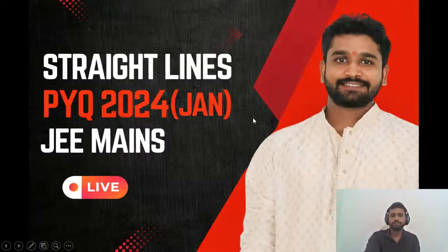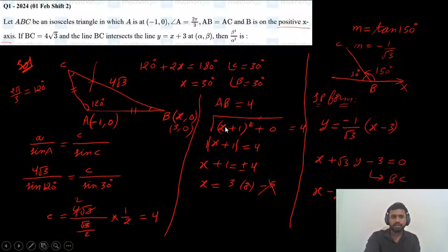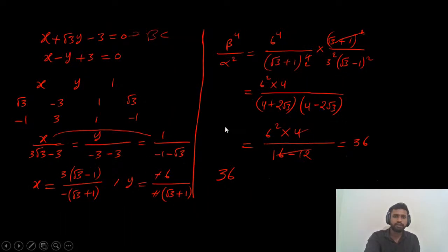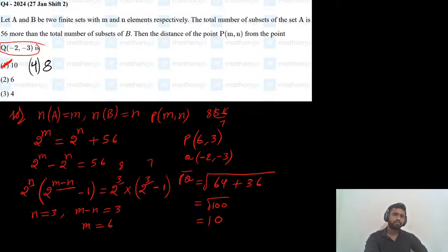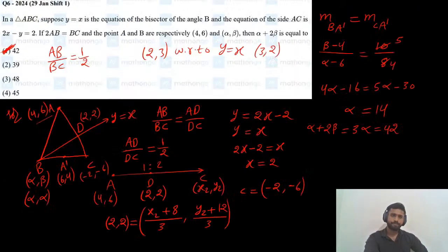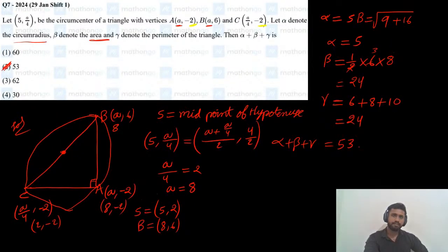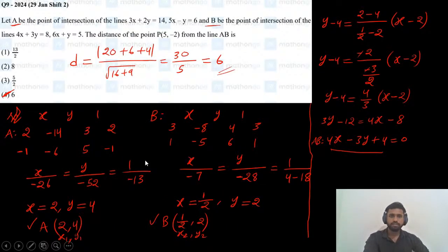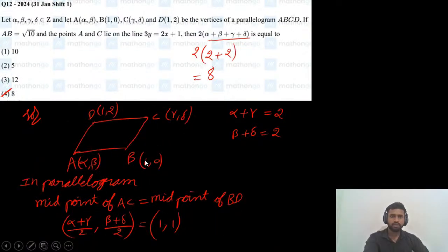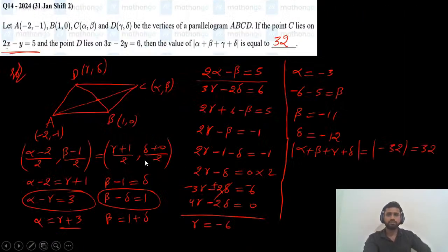There are a total of 14 questions, and one by one we have solved each and every question. This is the second question, third one, 4, 5, 6, 7, 8. Here today we started our session. Ninth one, 10, 11, 12, 13, 14. That's what we have discussed today.